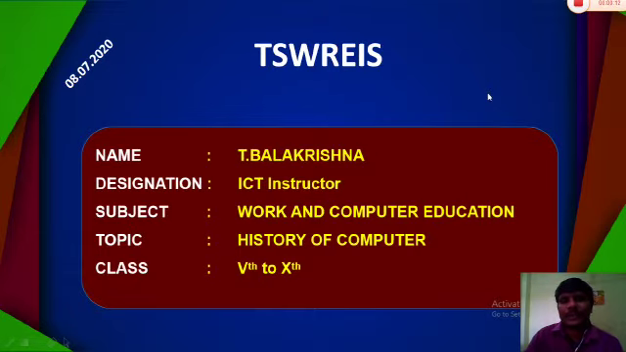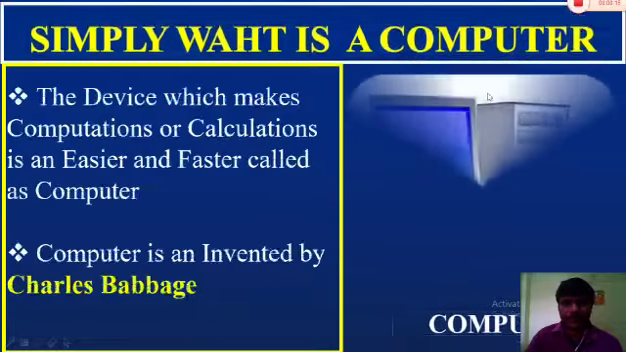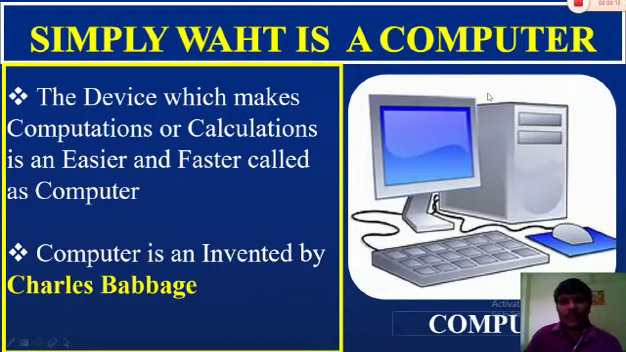Today, our topic is history of computers. Firstly, I am asking one question. What do you mean by computer, students? Actually, a computer is an electronic device which consists of hardware and software. Hardware describes the physical parts of the computer, whereas software controls the hardware to run the operating system. That is also a definition. But simply, how can we define the computer? A computer is a device which makes calculations or computations easier and faster.